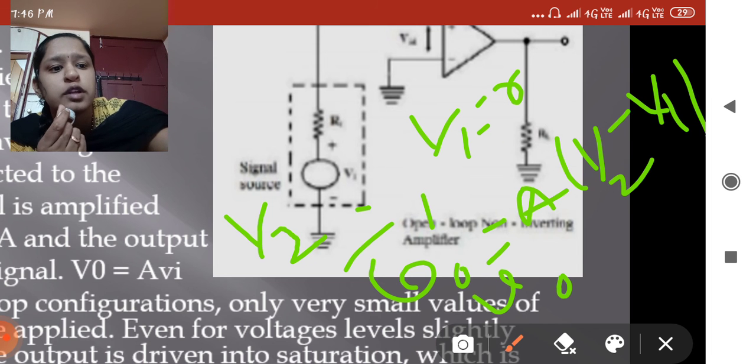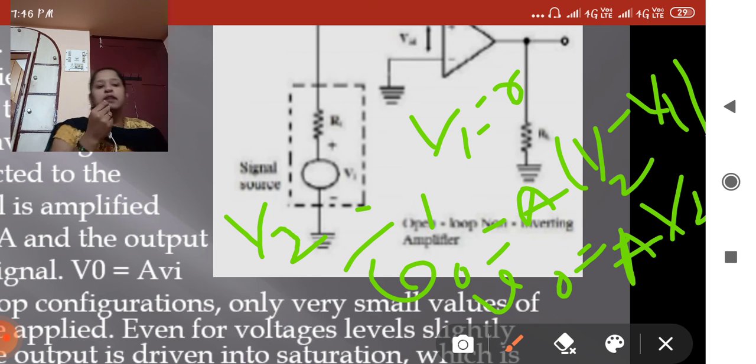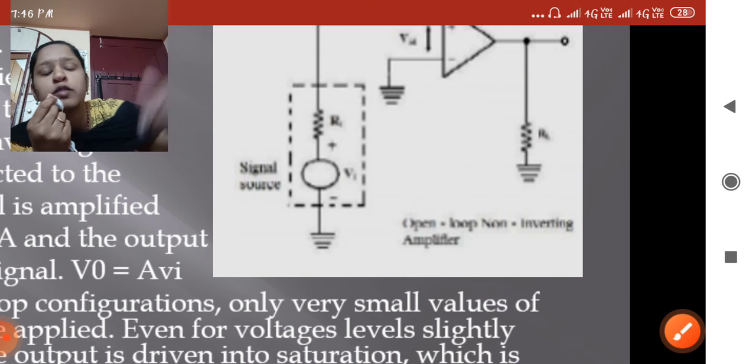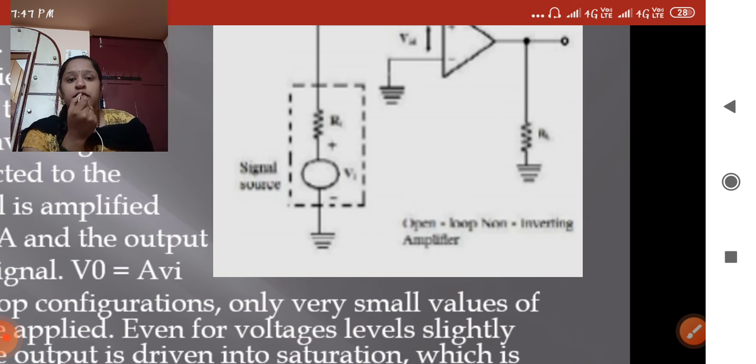That is V0 equals A into V2, otherwise A into 1 volt. Whatever the output is, it depends on the non-inverting terminal voltage supply.